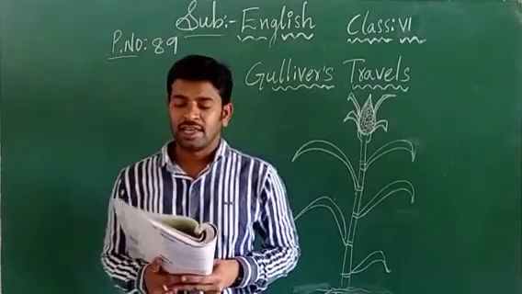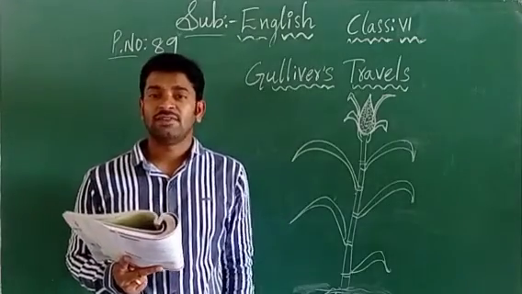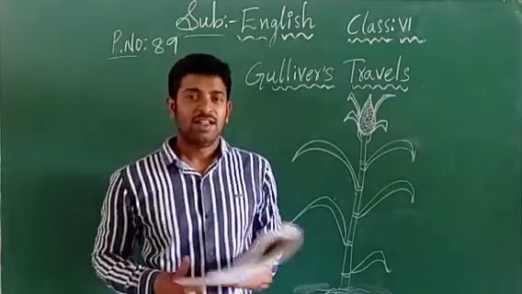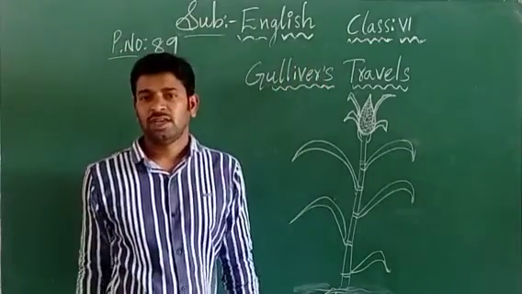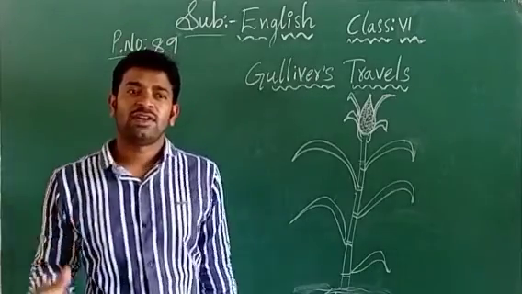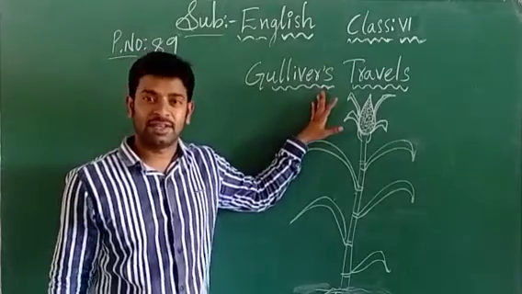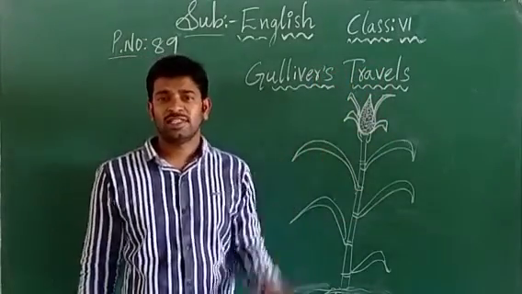Now, reading C. In reading C, it is also an imaginary part, children. That is Gulliver's Travel. What is the name of our lesson here? Gulliver's Travel. See here. Gulliver. You may take different types of pronunciation, but you should pronounce it as Gulliver. Gulliver's Travel. So who is this Gulliver?